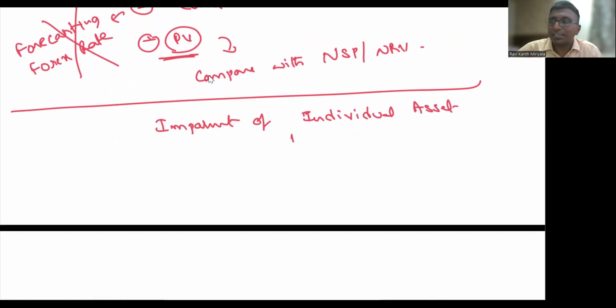Then what is the next concept? The next concept is CGU, cash generating unit. Yes, let us do it in the next session itself. Okay.